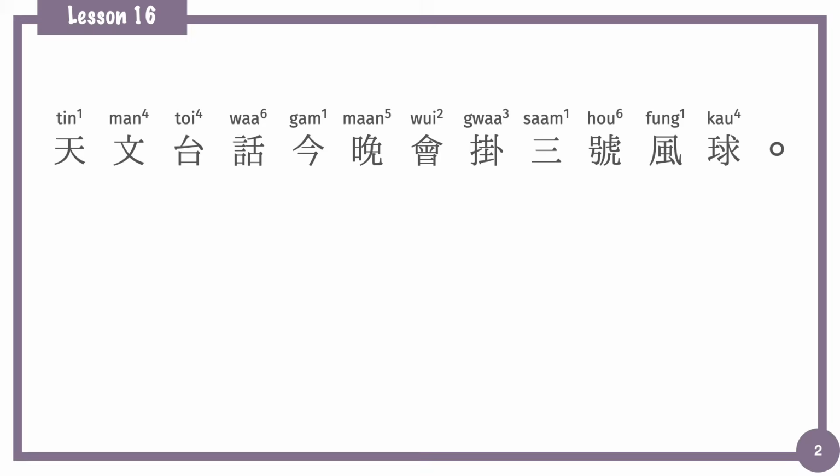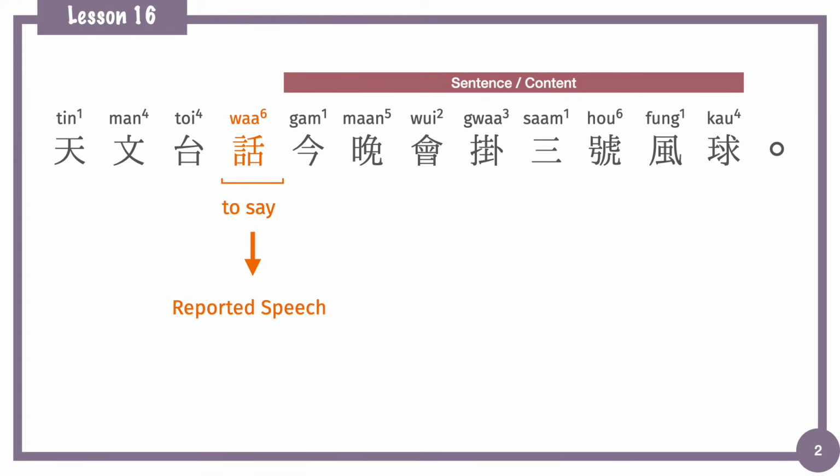Okay, here's the second sample sentence of today. 天文台話今晚會掛8號風球. In this sentence, we will talk about the word 話. 話 originally is a verb, means to say, and in this sentence, we use it as a speech marker to show reported speech or direct speech. In simple sentence is a reported speech.